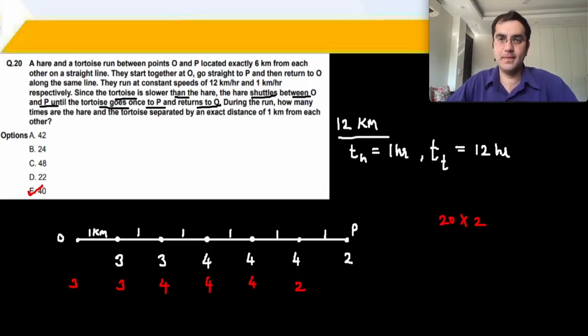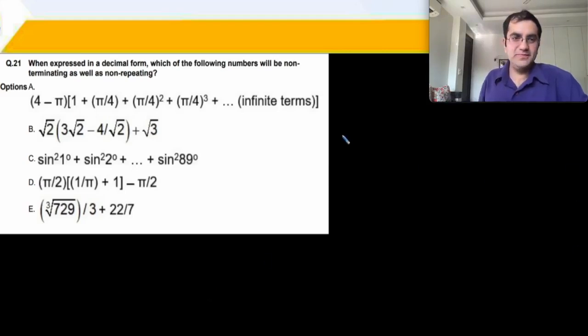It's extremely straightforward. When expressed in a decimal form, which of the following numbers would be non-terminating as well as non-repeating? Non-terminating, non-repeating basically means irrational numbers. Irrational numbers. Okay? Then you can go with the options.